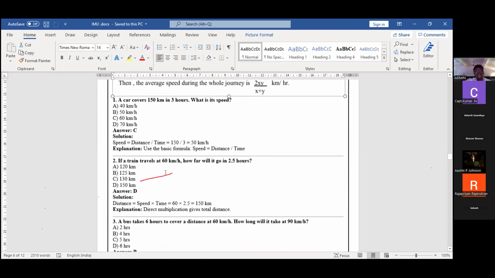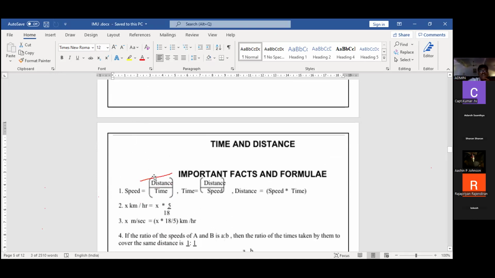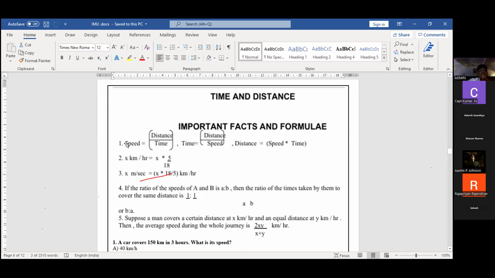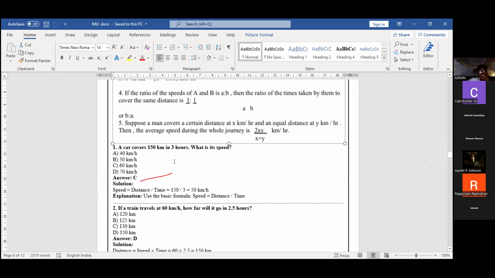The train travels 60 kilometers per hour. How far will it go in 2.5 hours? How much distance is the question. Speed 60 is given and time is 2.5 hours. You multiply, you'll get 150 kilometers. See the answer, D is correct. Simple. If you understood the formula, it is enough for this chapter. The speed is equal to distance by time only.